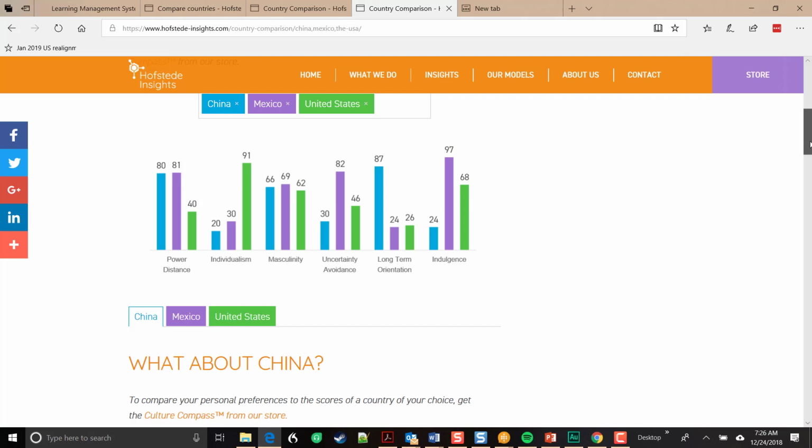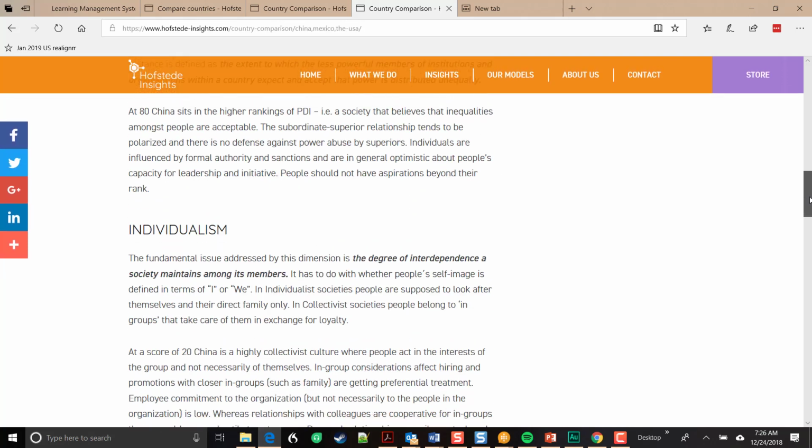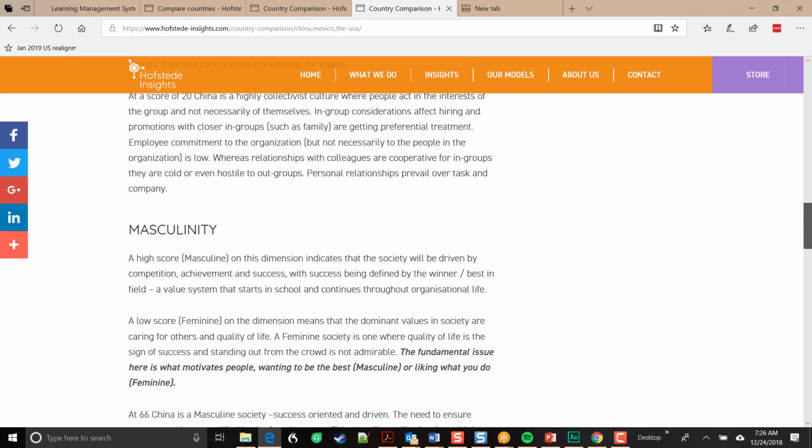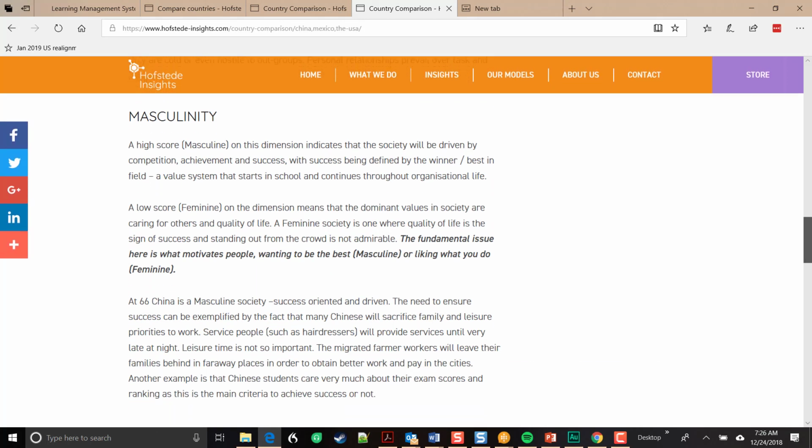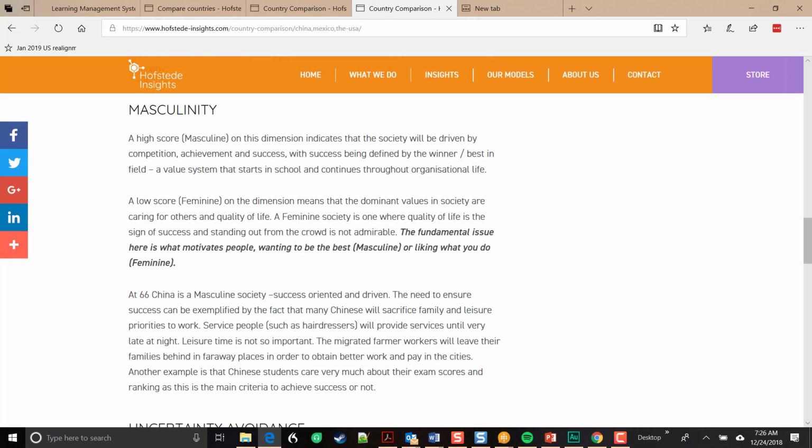So let's scroll down to masculinity. And as I scroll, I also want to mention that this is what you'll do for the project yourself, right? You'll go through this, look at this, and understand, think about this, and think about how it applies to your project. So masculinity.